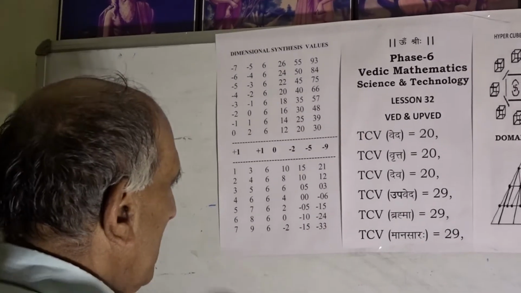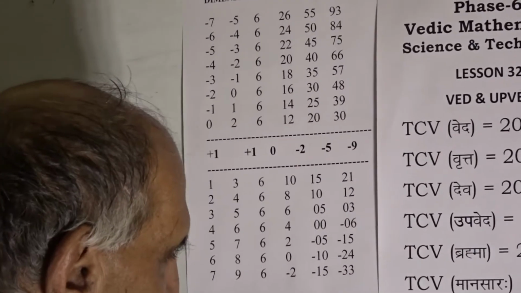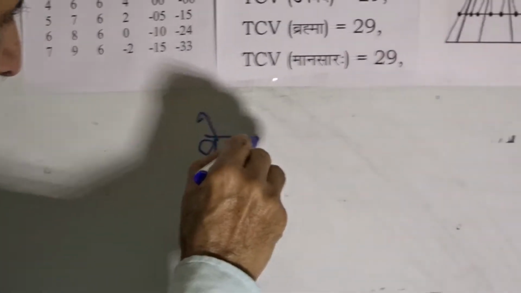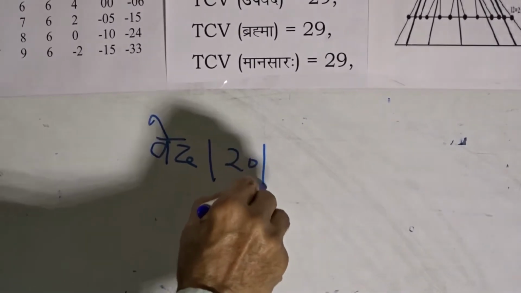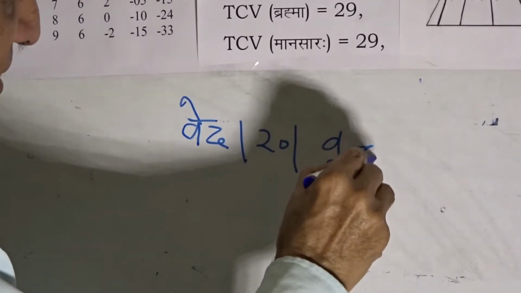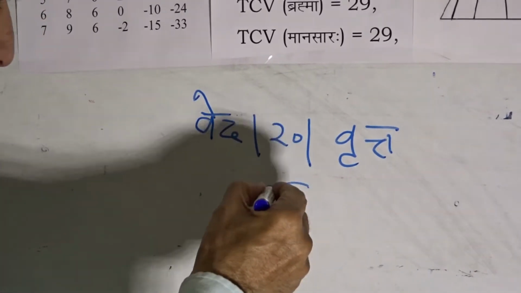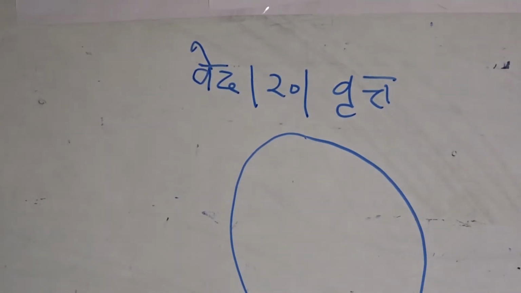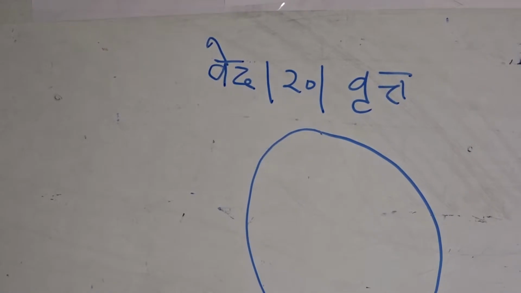In this table, actually what we are trying to do is that this Ved is of value 20, and it is Vrit, it is also value 20. Means we are availing the format of a circle, of a Vrit.